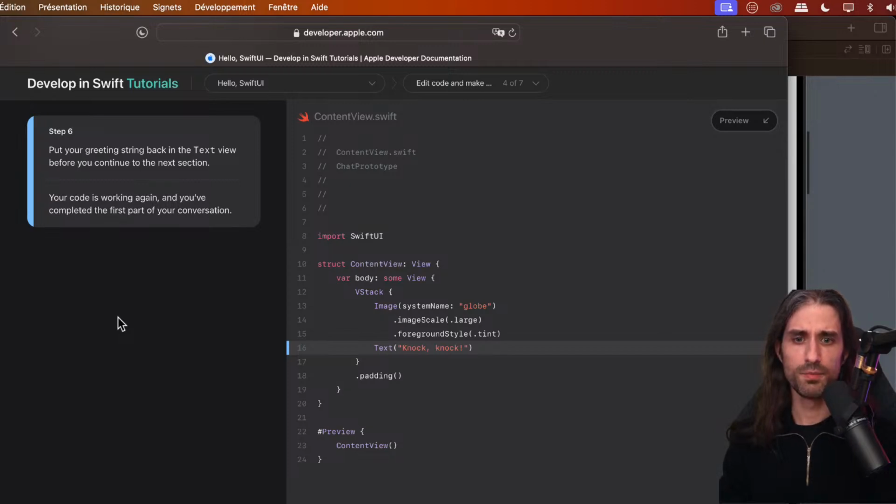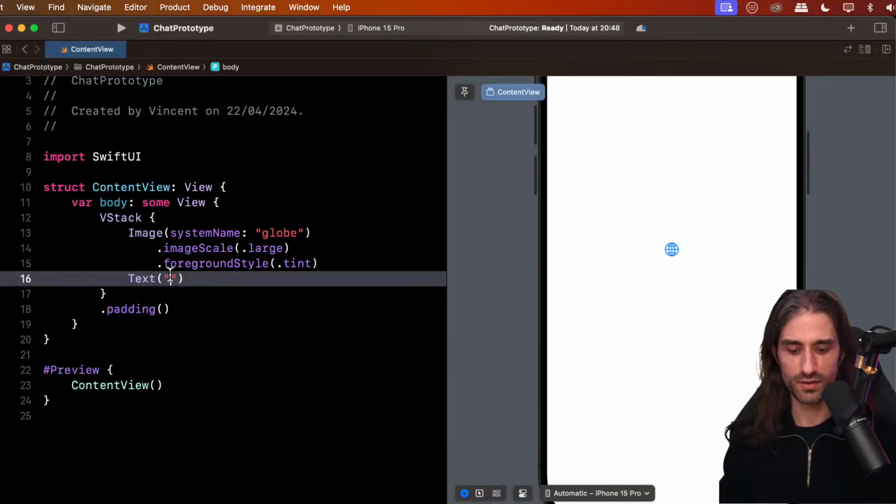And step 6, put your greeting back in the text view before you continue to the next section. Your code is working again and you've completed the first part of your conversation. All right, so I'm going to put back hello YouTube like this.